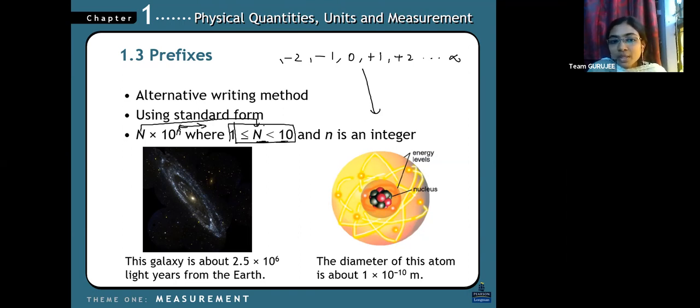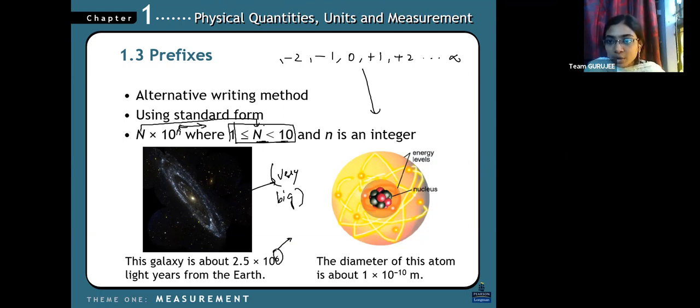Now, this galaxy is about 2.5 into 10 to the power 6 light years from the Earth. So this power can be any value, which is an integer. It might be negative or it might be positive. Okay, no confusions, right? The galaxy is very big, so this is a big example. It is 10 to the power 6, which means mega, right?